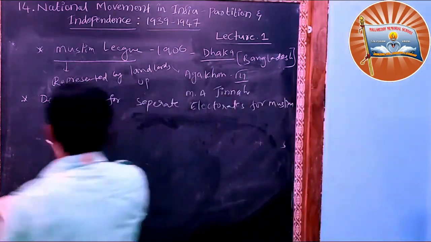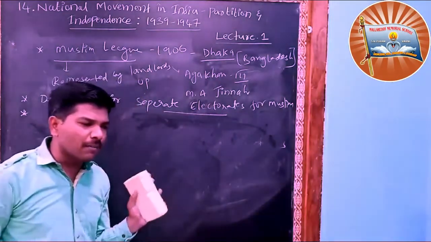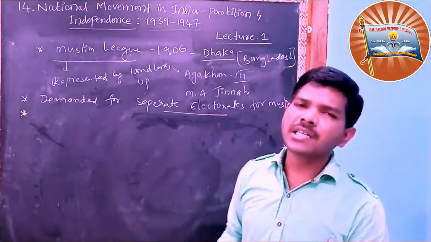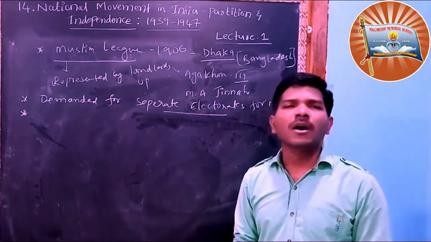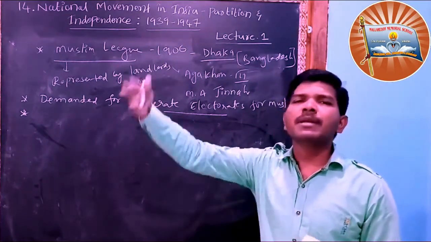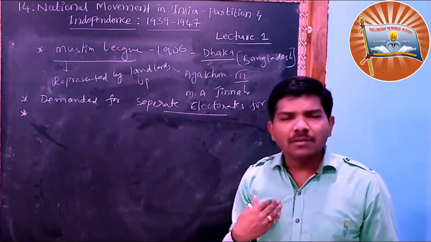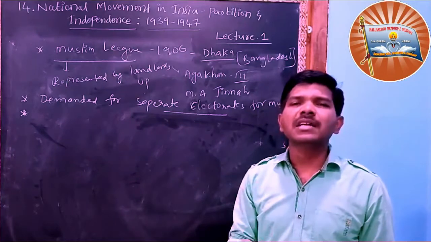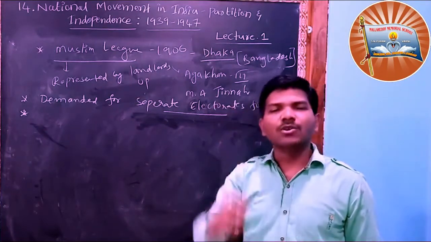Why were these people demanding this? Because Hindus are the majority in the country. Hindus are members of the Congress, so Hindus can be represented, Hindu problems can be represented. But our concern is, who will address the concerns and problems of the Muslims? So we want separate electorates.